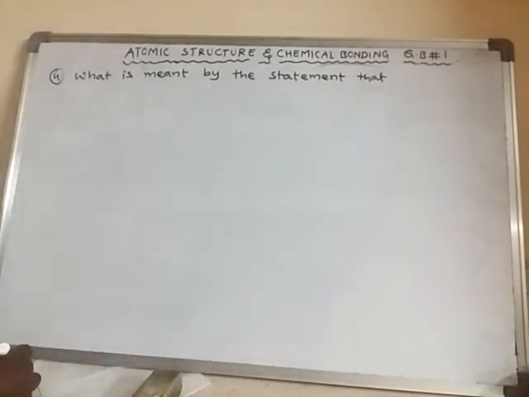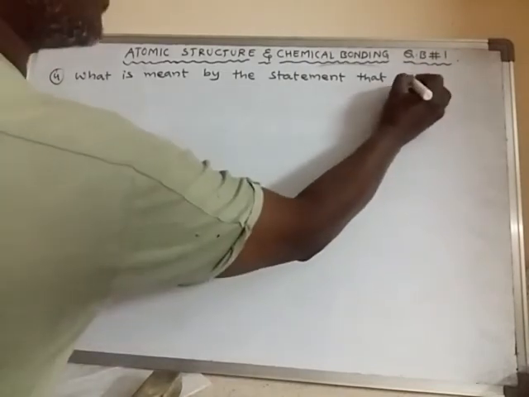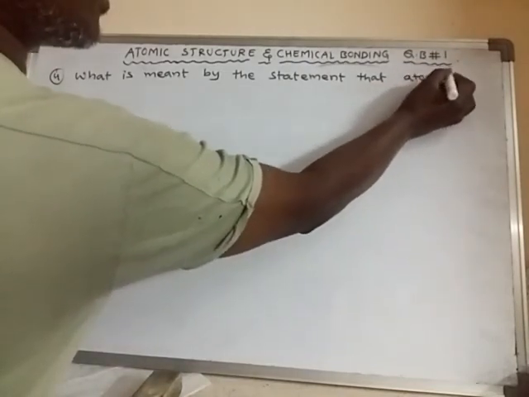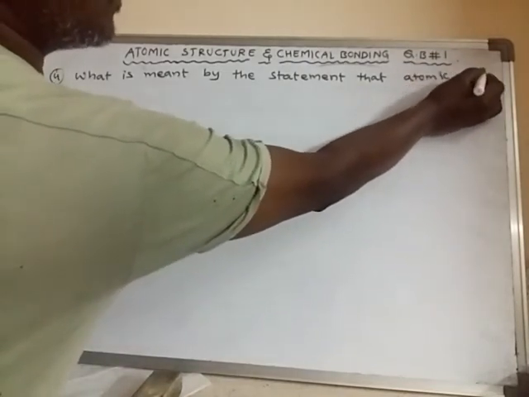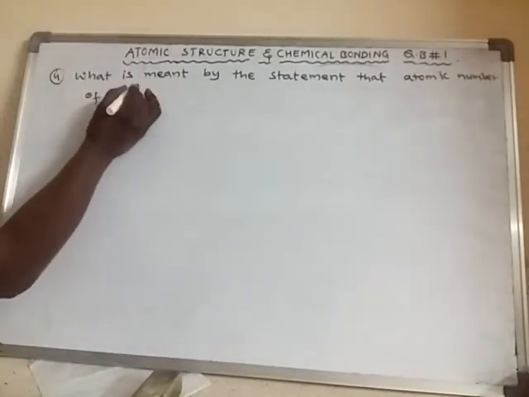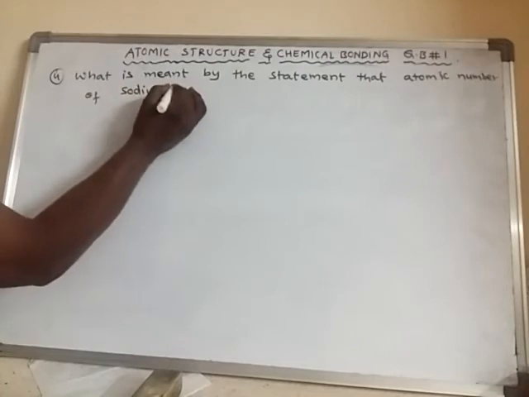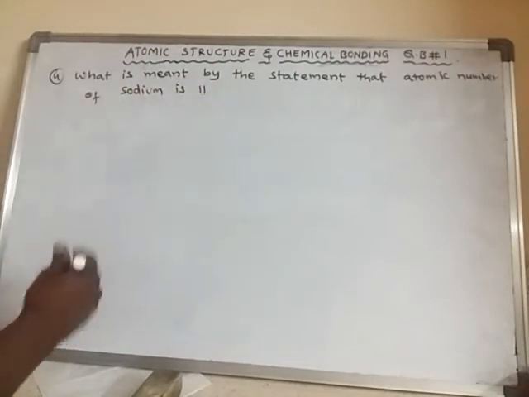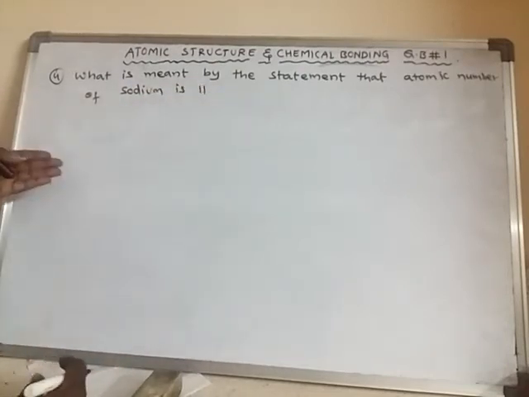What is meant by the statement that atomic number of sodium is 11? Atomic number of sodium is 11. See, already we have learnt the third answer.